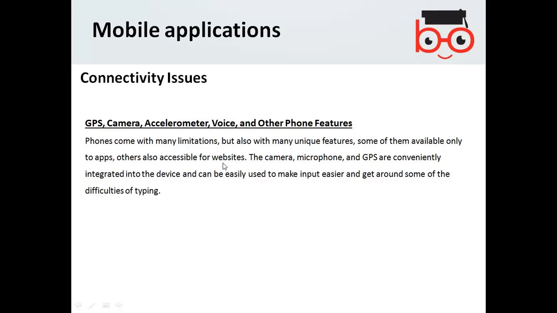So it's not always easy to access the camera and voice and other features, and you still have some problems accessing GPS, because with a limited small device you cannot use those features very well. Sometimes you feel some difficulties accessing these things. Sometimes they need to be improved, but obviously because of the size of the device, you feel some issues.